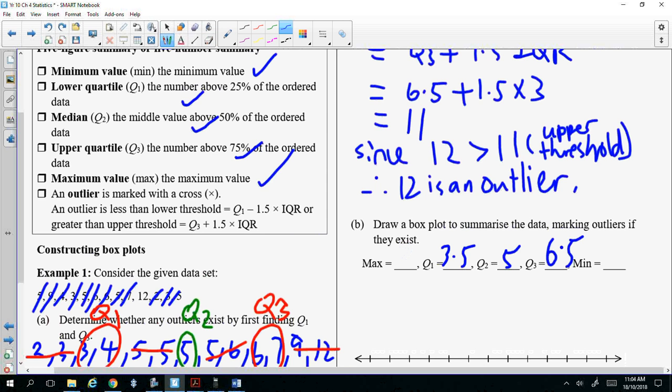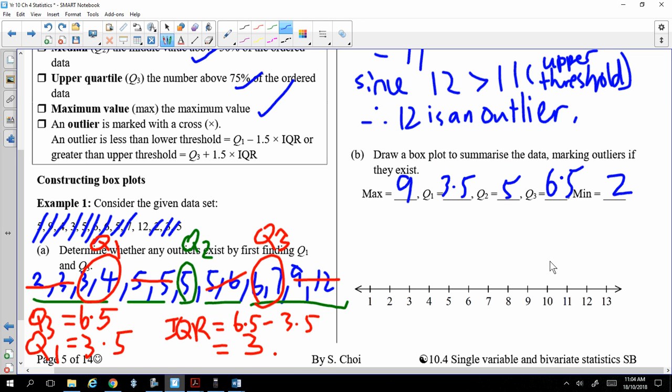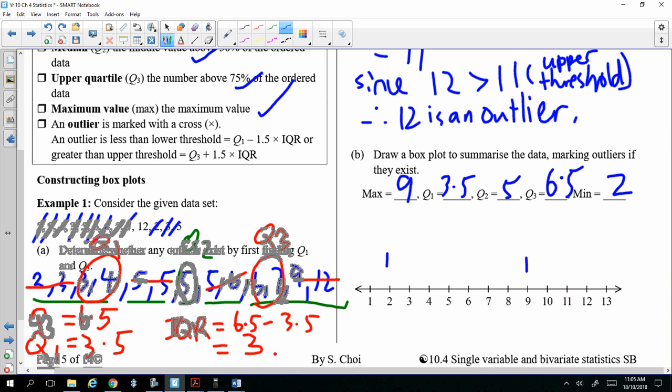Okay, so let's draw this. Minimum is 2, maximum is 9. And then we have Q1, Q2, Q3. Q1 is 3.5. Q2 is 5. Q3 is 6.5. Okay, we got this box. Got the 2 whiskers. Box and whisker plot.